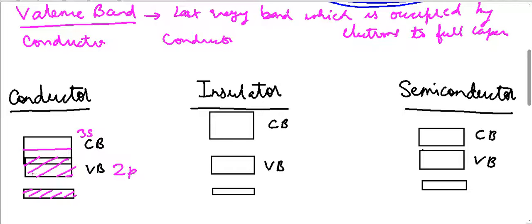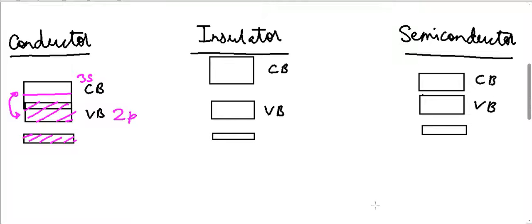Because the bands have overlapped, there is very little energy difference between 2p and 3s. Now we know that when we have collisions, electrons at absolute zero temperature are absolutely still.